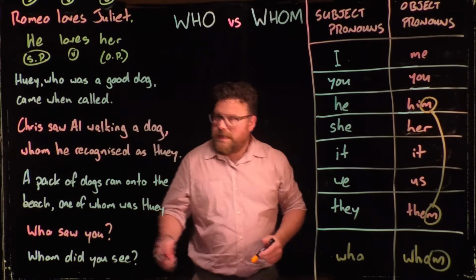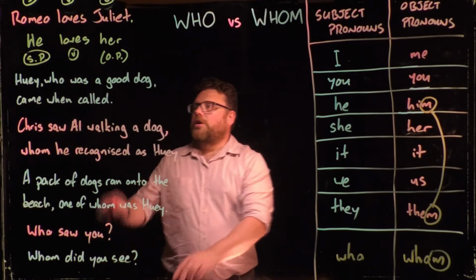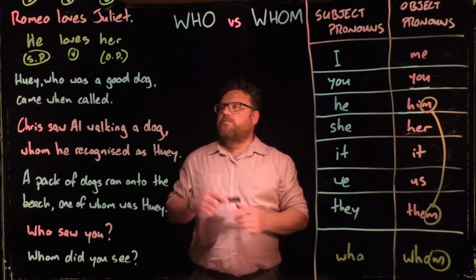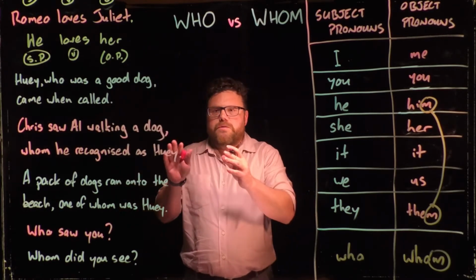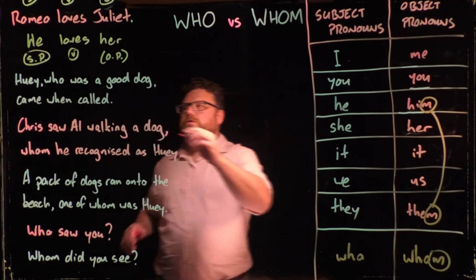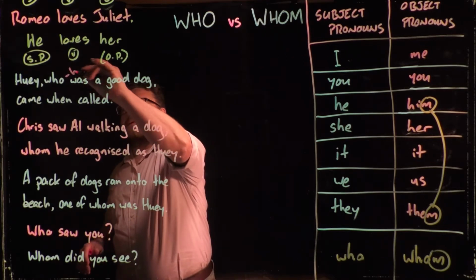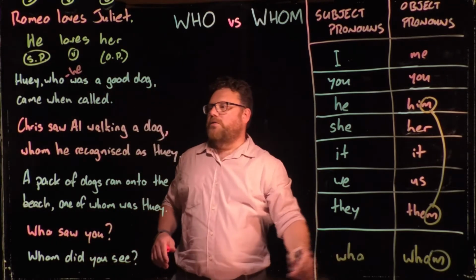I'll prove it to you. Here are some sentences here. We've got Huey, who was a good dog, came when called. Now, who was a good dog? He was a good dog. So this is replacing he. So according to this, it should be who.